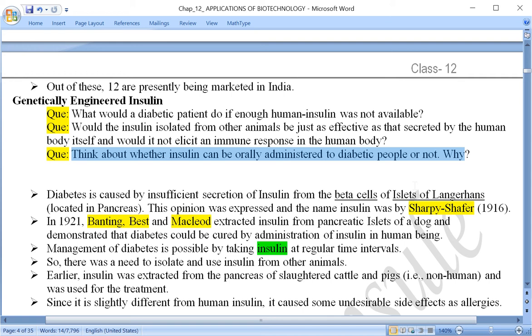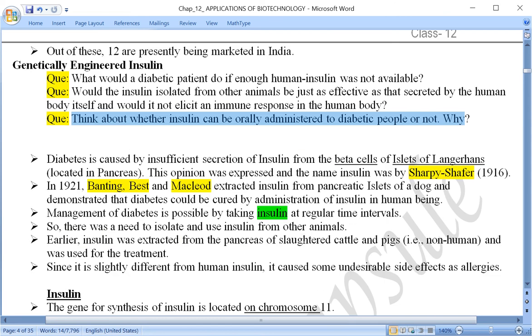The purpose of administering this insulin hormone is to control the blood glucose level in the body. But if it is being digested, then it is not going to perform its function. So let us see a little bit about insulin, a little bit of history.